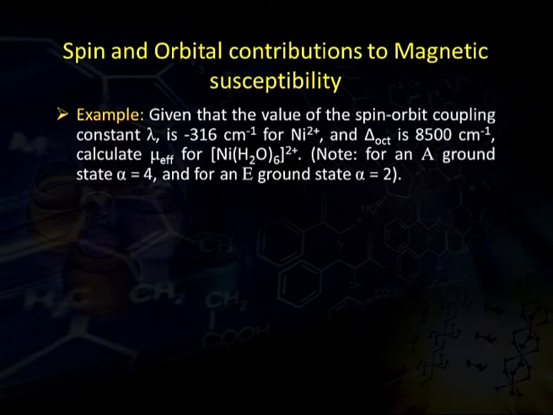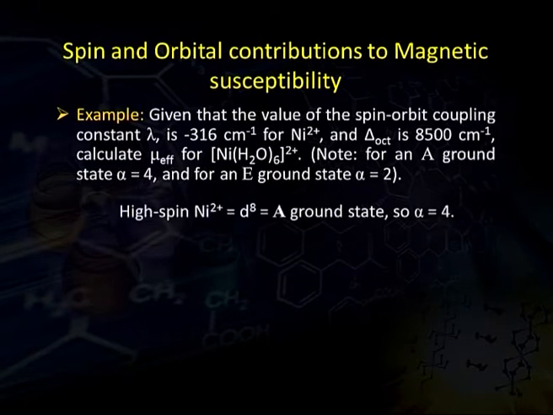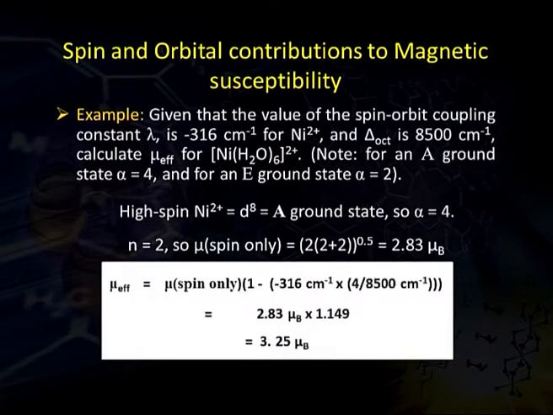Now, let us take an example in which the value of the spin orbit coupling constant lambda is minus 316 per centimeter for nickel 2 positive, and delta octahedral is 8500 per centimeter. The calculation of mu effective for the nickel hexaaqua complex can be done this way. Here, high spin nickel is a d8 system, with A as the ground state. For this A ground state, alpha would be 4.